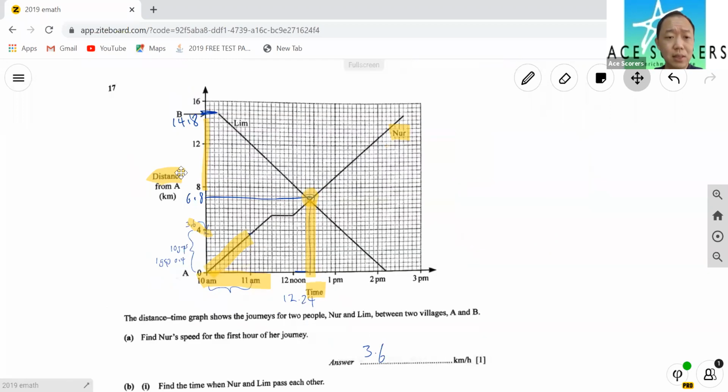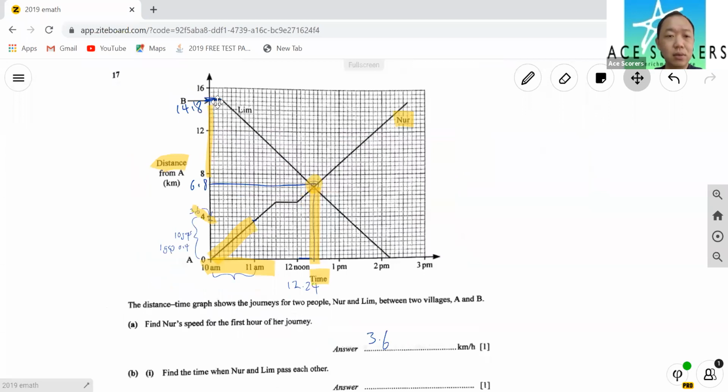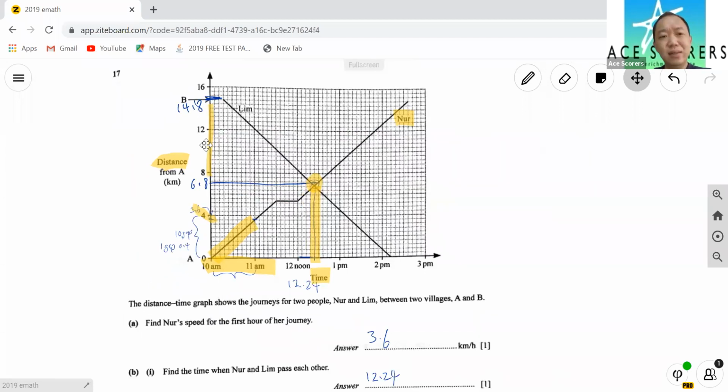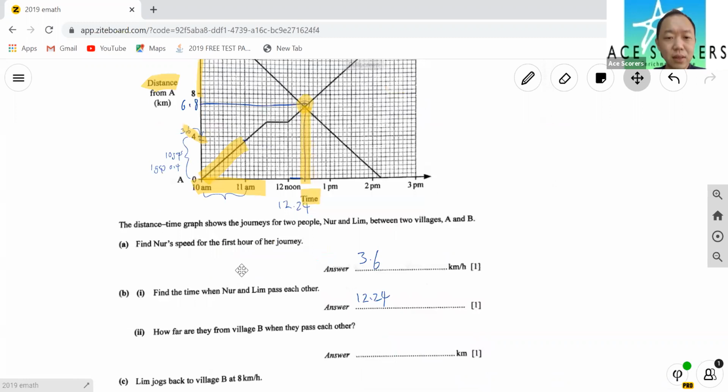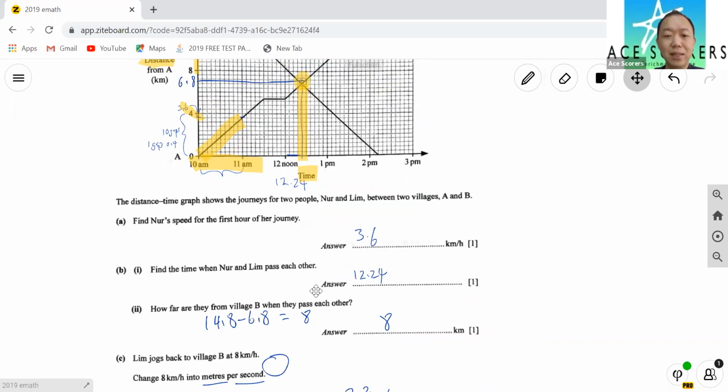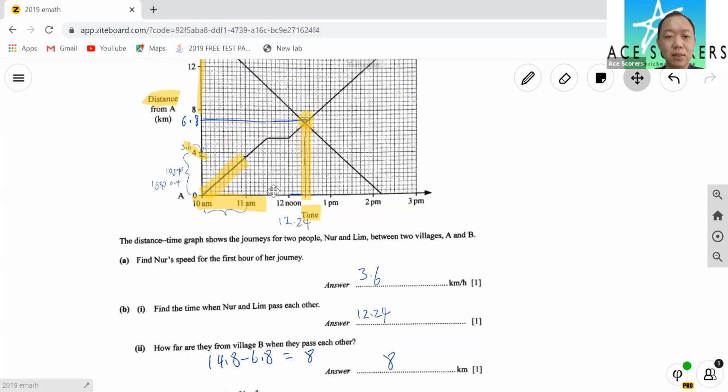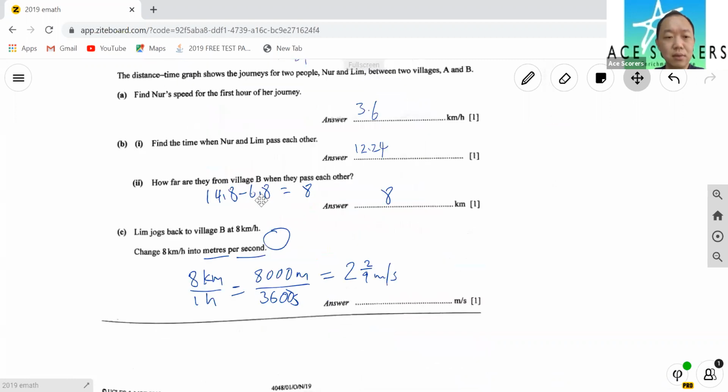But this is more like a distance from A. So the distance, yeah, displacement, more like a displacement time graph, right? So you find a gradient, you get a speed. That is the key to this.